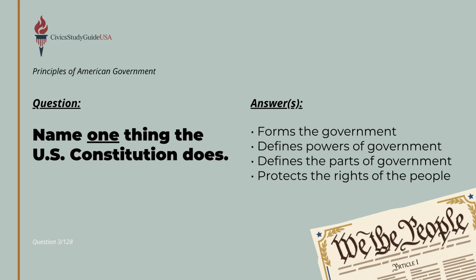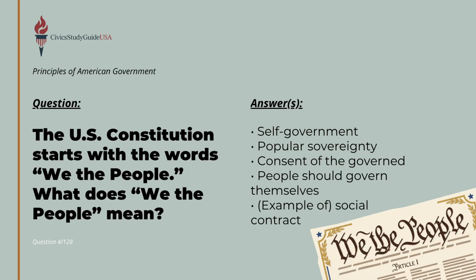The U.S. Constitution performs several vital functions. It forms the government, defines its powers, defines the parts of government, and protects the rights of the people. This document establishes exactly who holds the ultimate power right from its opening phrase. The U.S. Constitution starts with the words, "We the people," which signifies self-government, popular sovereignty, the consent of the governed, or the idea that people should govern themselves.